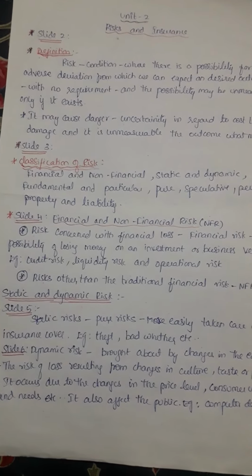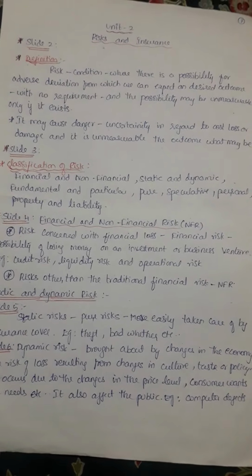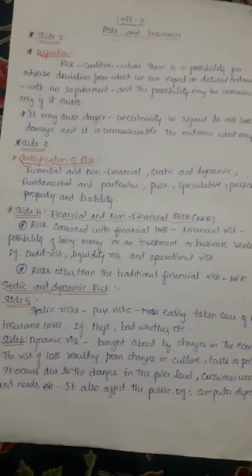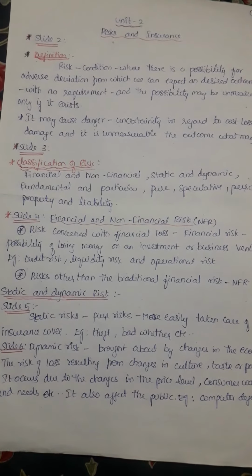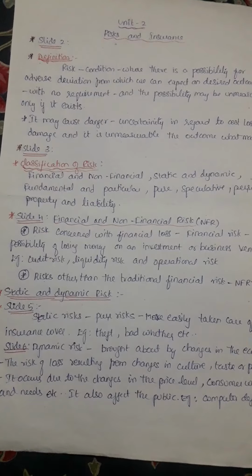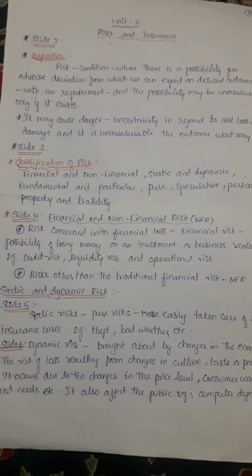Static and dynamic risk. Static risk is known as pure risk, and it is more easily taken care of by insurance cover. For example, in case of theft, bad weather, calamities, or natural disasters, it comes under static risk.